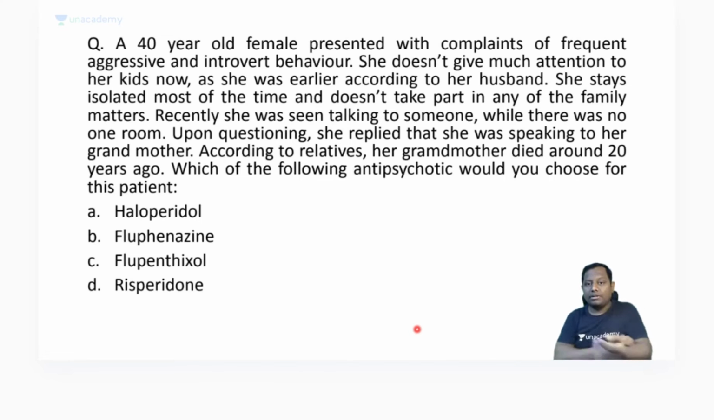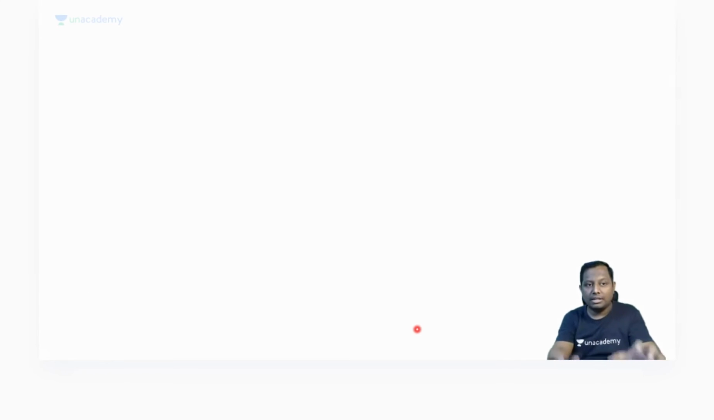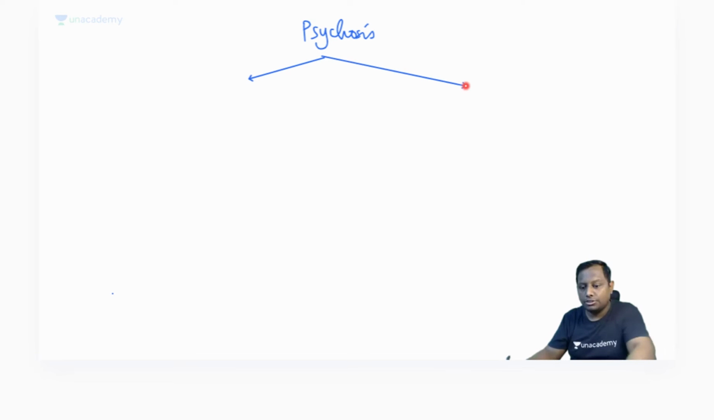Now remember, guys, whenever we say psychosis, just give me at least 2 to 3 minutes. Since you are spending some time here, allow me some time so that I can discuss this topic and you can conceptualize it once and for all. Whenever we say psychosis or schizophrenia, it will have two kinds of symptoms: positive symptoms and negative symptoms.